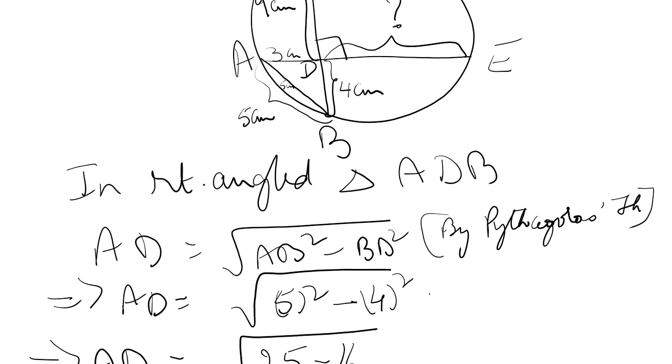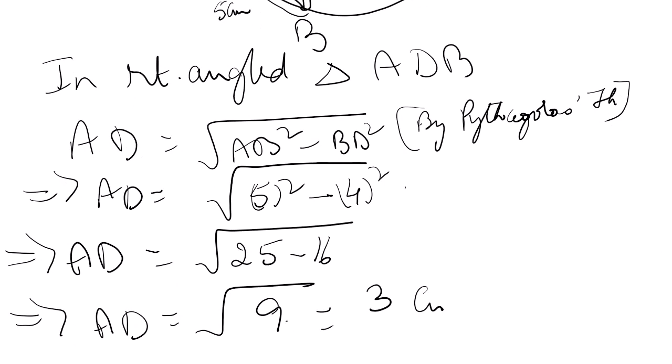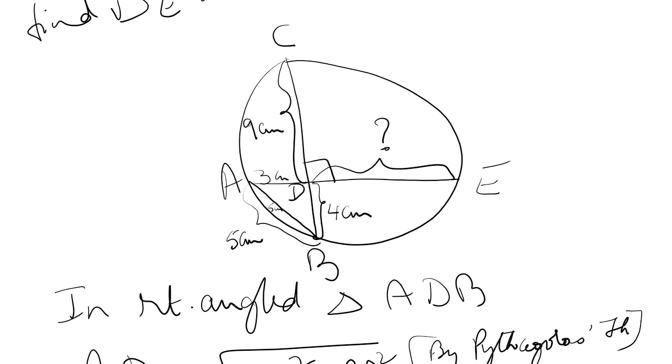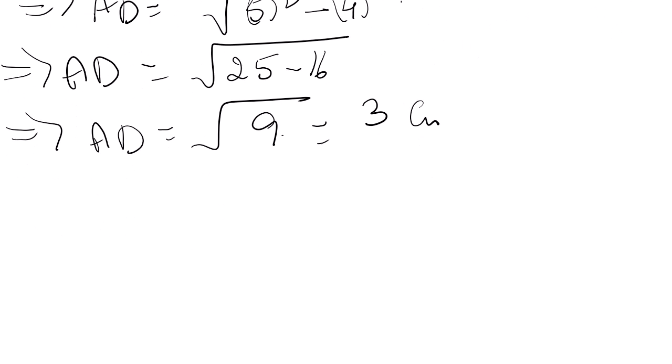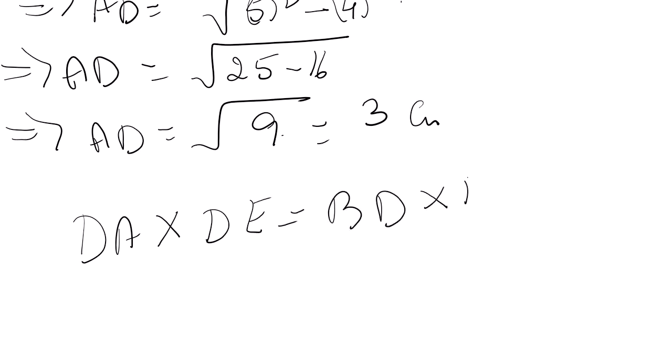According to that theorem, D is the point of intersection, so DA into DE is equal to BD into DC.